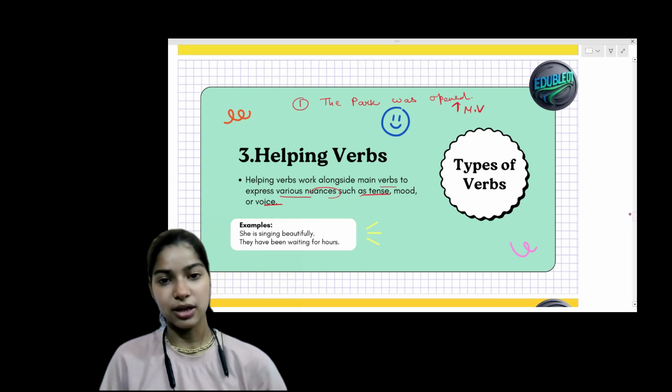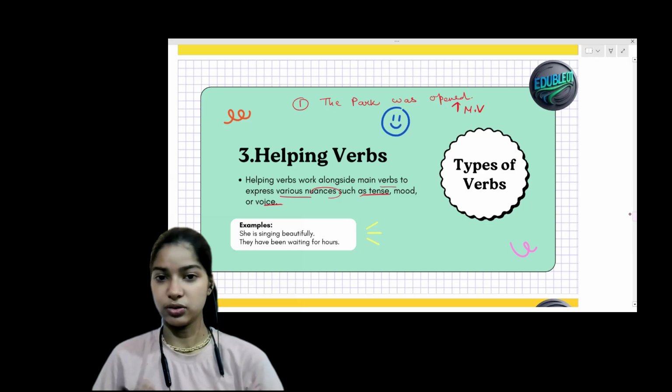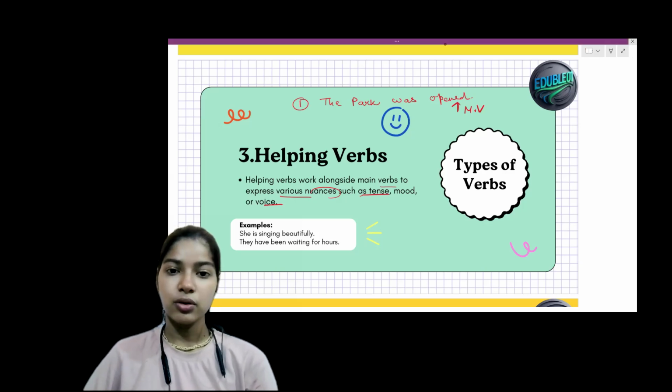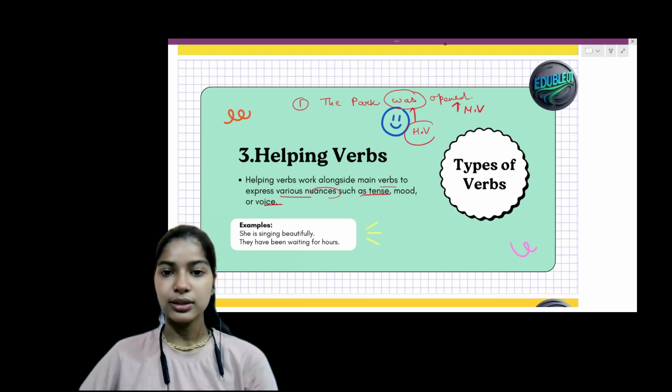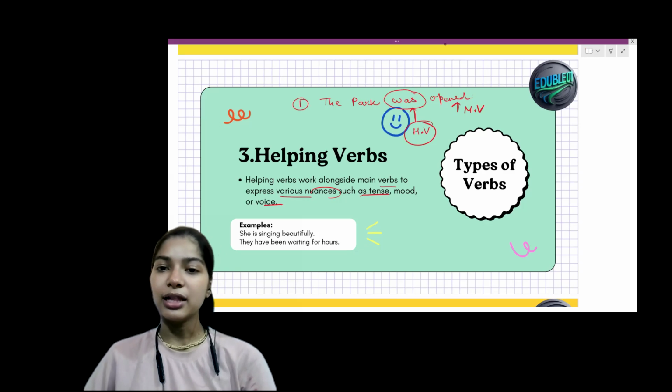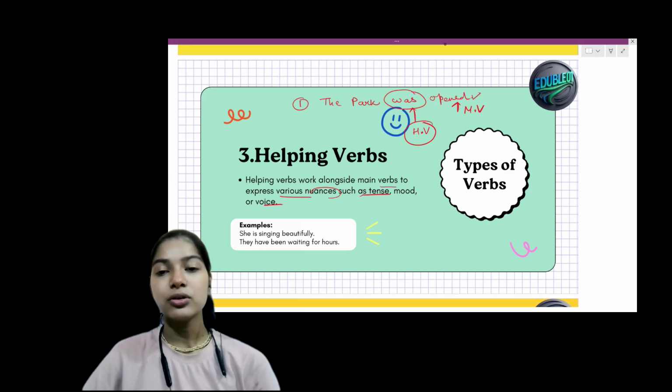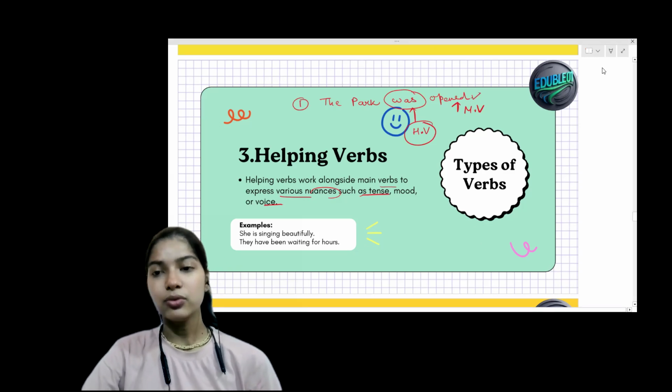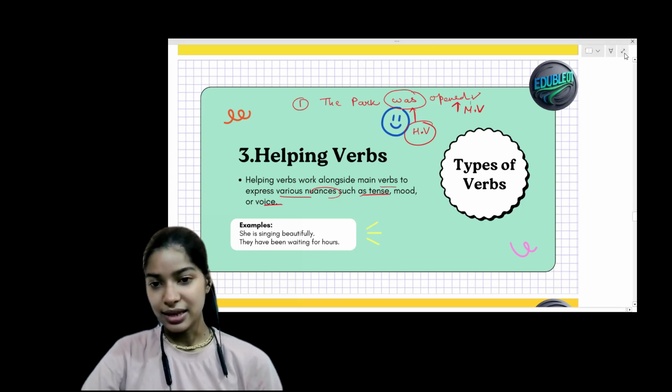It helps the sentence to perform the action, what is going on. The word was here is the helping verb. It is helping the main verb to tell what is going on in the sentence.